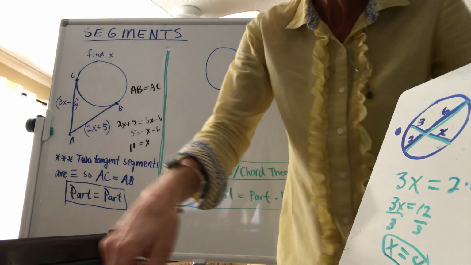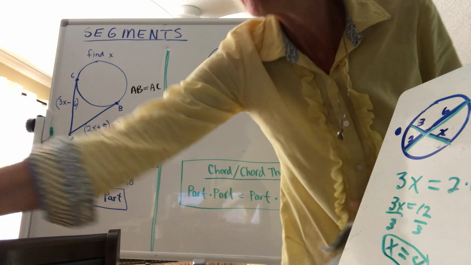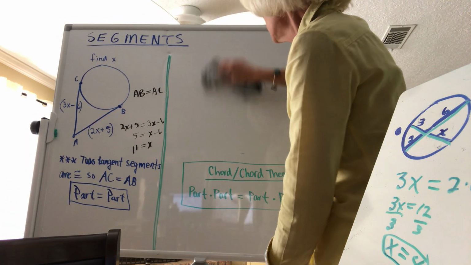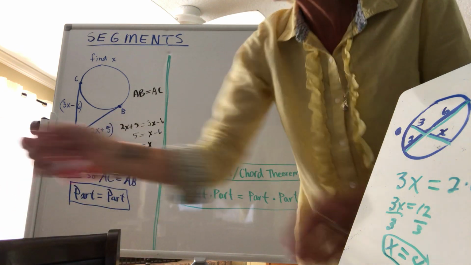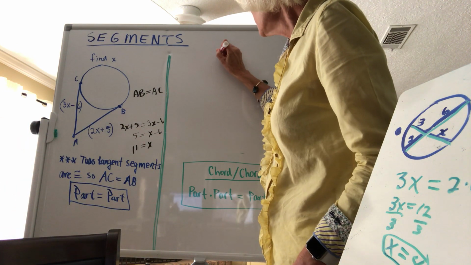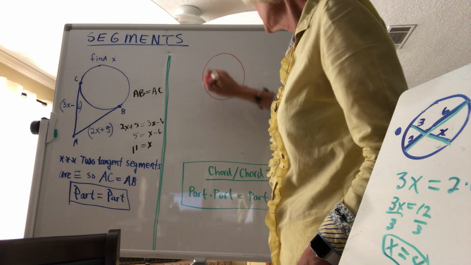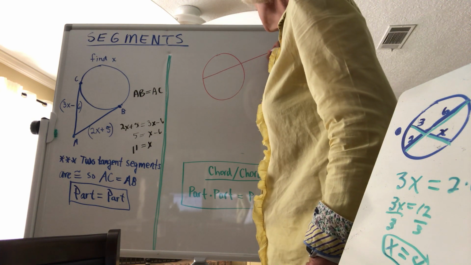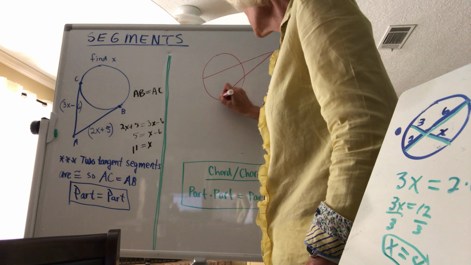I probably should use a different color. Let's try using red here. So we have a different color for each of our theorems. Two secant segments. Well, remember what a secant is. A secant is a line that contains a chord but intersects. So these would be secant segments.